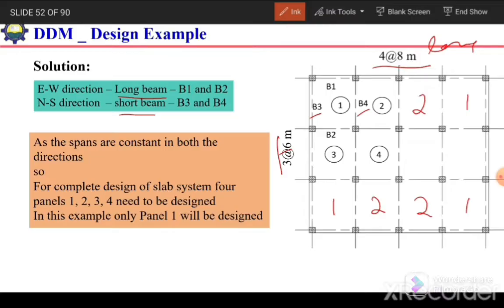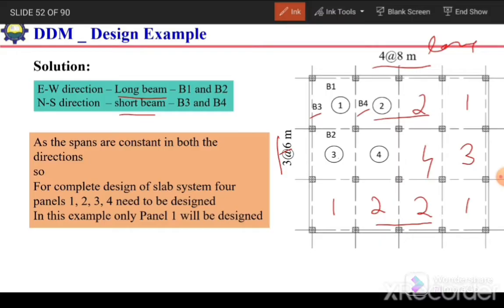because we have the same length of panels, 4 panels of 8 meter and 3 panels of 6 meters. Because of symmetry, we can say that these 2 panels and these 2 panels are identical. Similarly, this panel 3 and this edge panel 3, and this panel 4 and this panel 4. So these are identical panels. So we have only 4 different panels. We need to design these 4 panels to design this complete slab system.